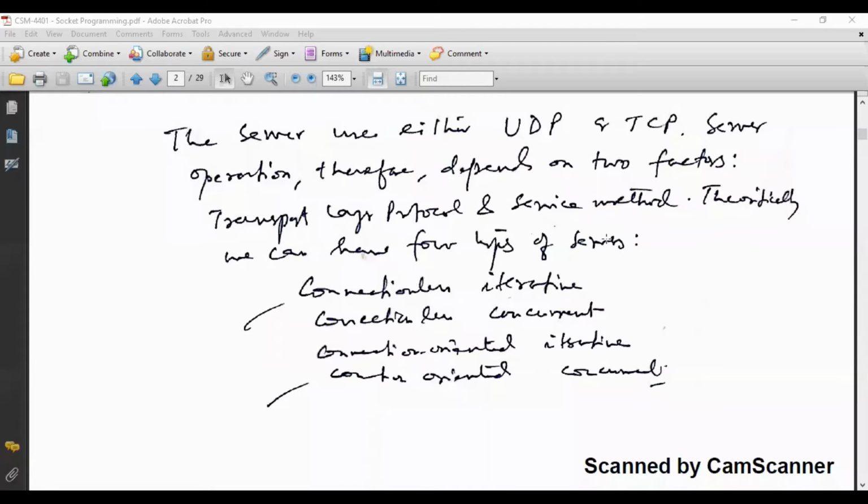One may be a connectionless iterative server, another may be a connectionless concurrent server.